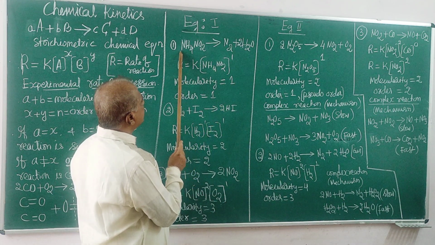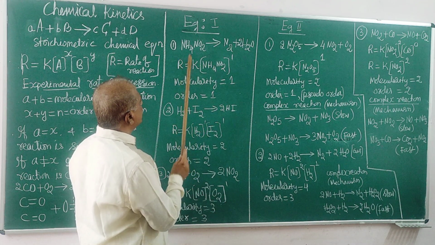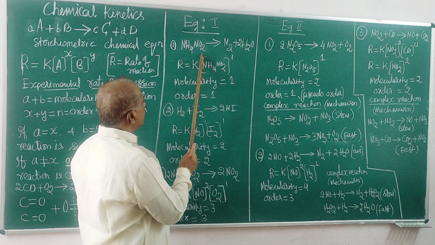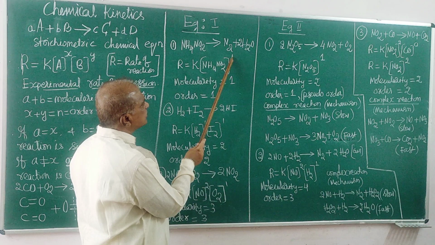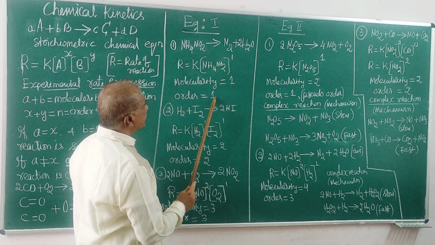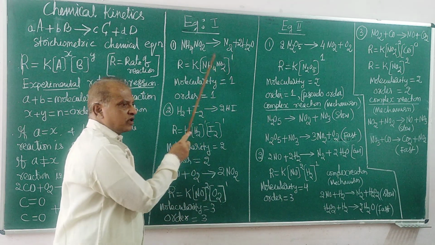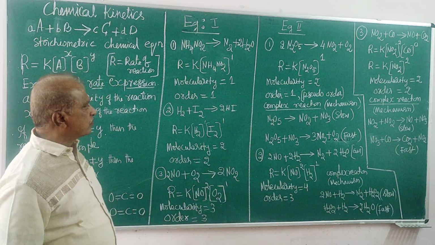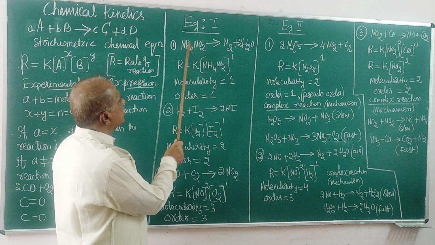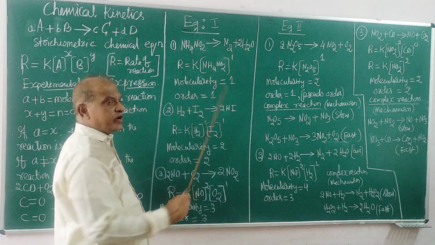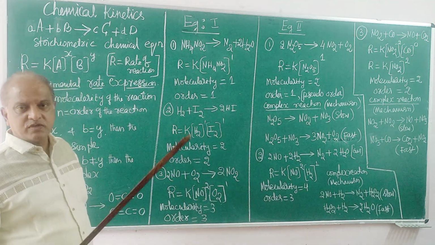When you observe, the rate of reaction is equal to the rate constant times the concentration of only one reactant to the power 1. This power is 1, so the order of this reaction is 1. The first order, unimolecular reaction. Here order and molecularity are the same. This reaction takes place in one elementary step. No other steps. Simple reaction.